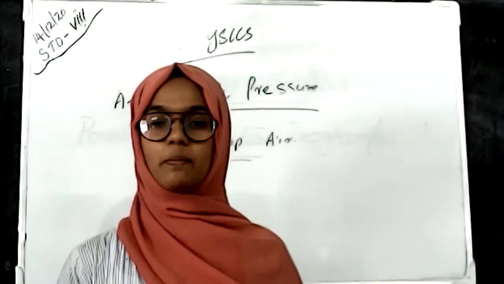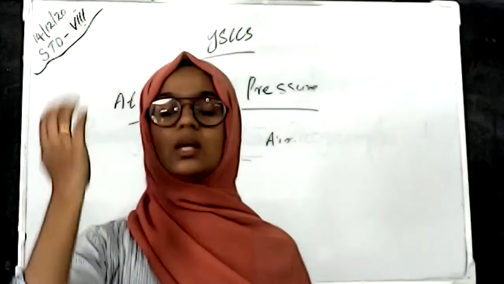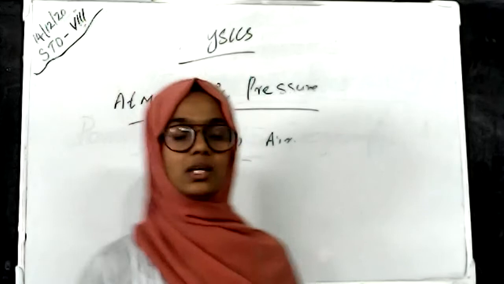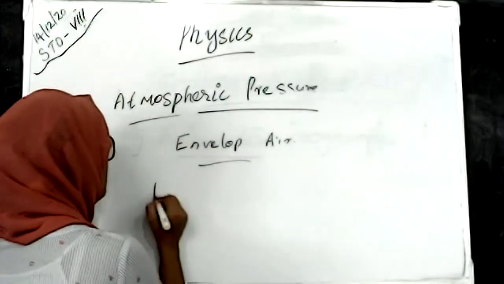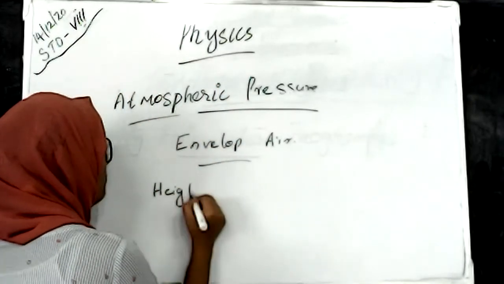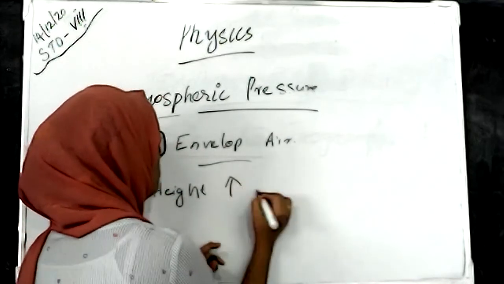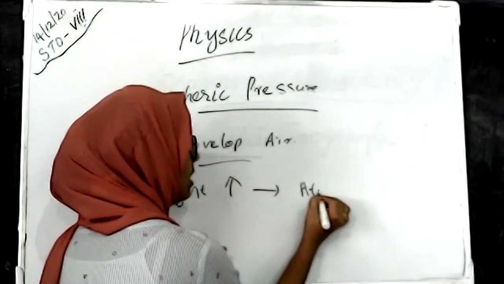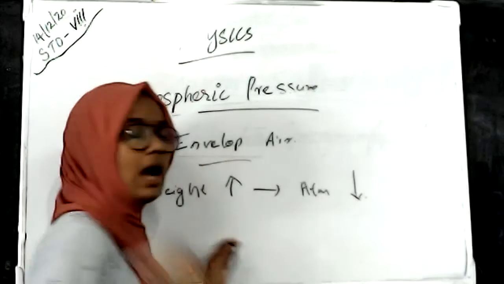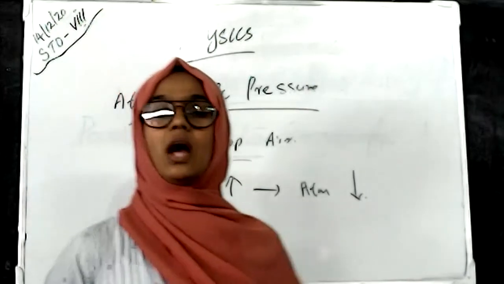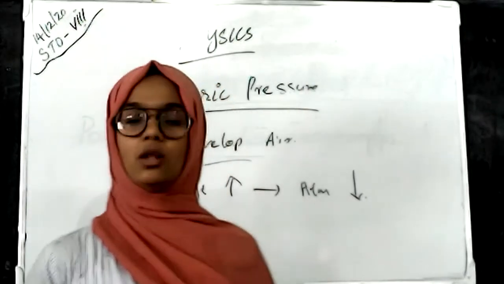But in atmospheric pressure, as the height increases, atmospheric pressure decreases. So at a higher altitude, atmospheric pressure is very low.